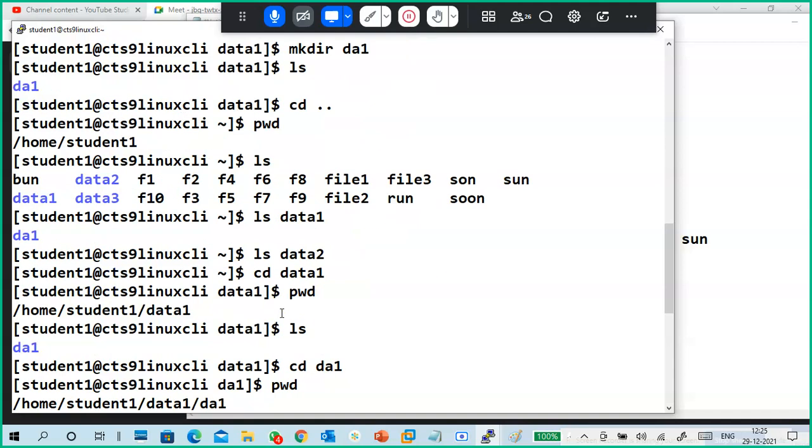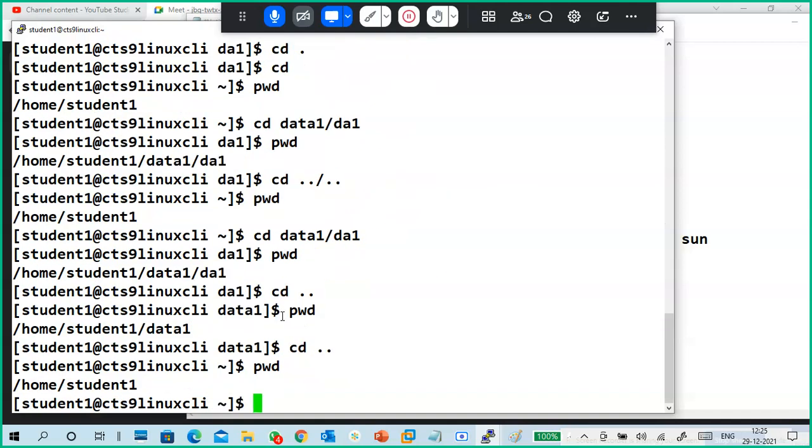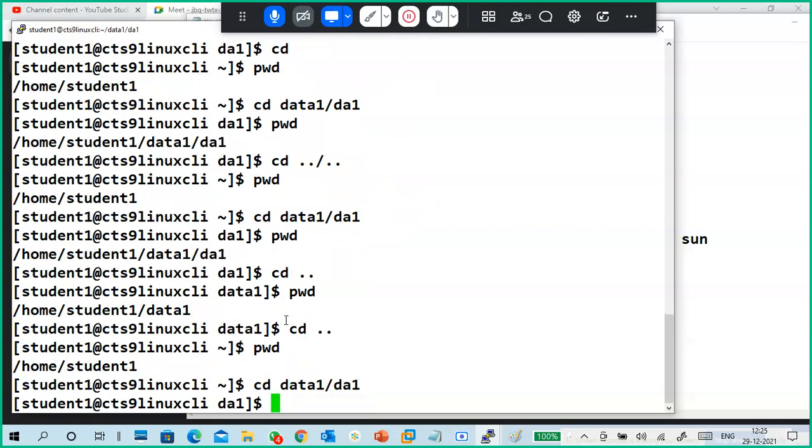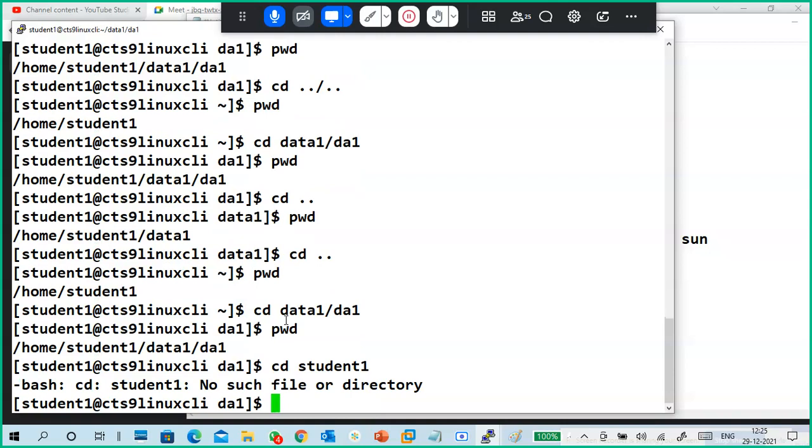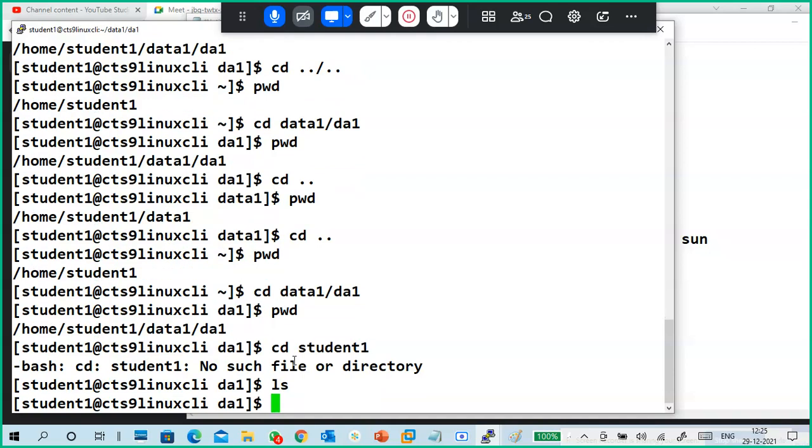So we can use cd student one now. On which location? Okay, I got it. I got your question. cd data1 slash da1. So pwd, you are in da1. Now you put student one, like this, right? Very good. It is saying no such file or directory. So very good. So I put an ls here for explanation.